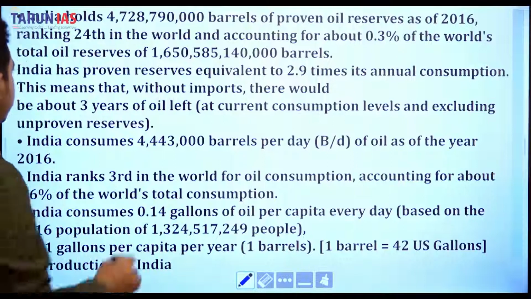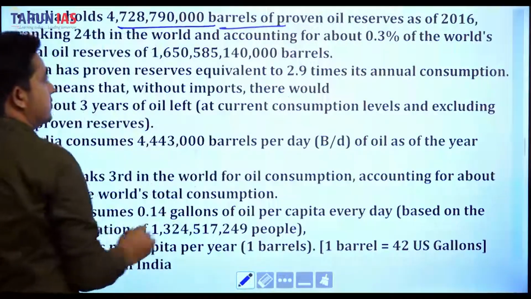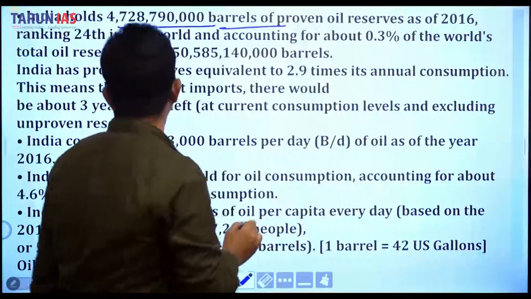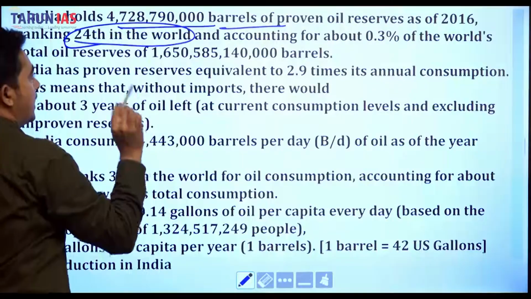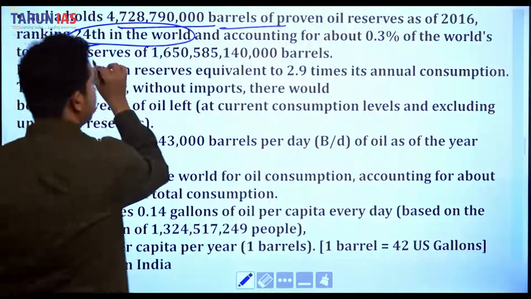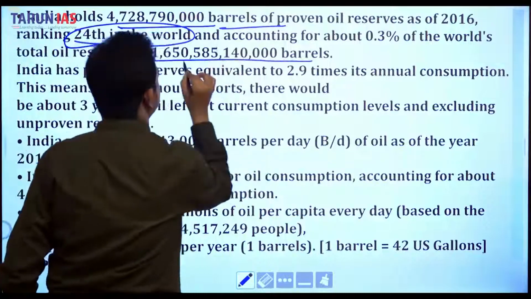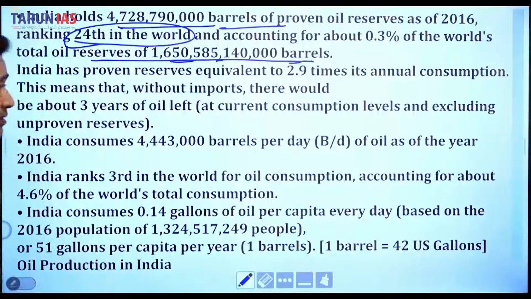India holds 4,728,7,900 barrels in proven oil reserves as of 2016, making it 24th in the world and accounting for about 0.3% of the world total oil reserves of 1,650,585 barrels. So as we can see, the 24th position in the world.